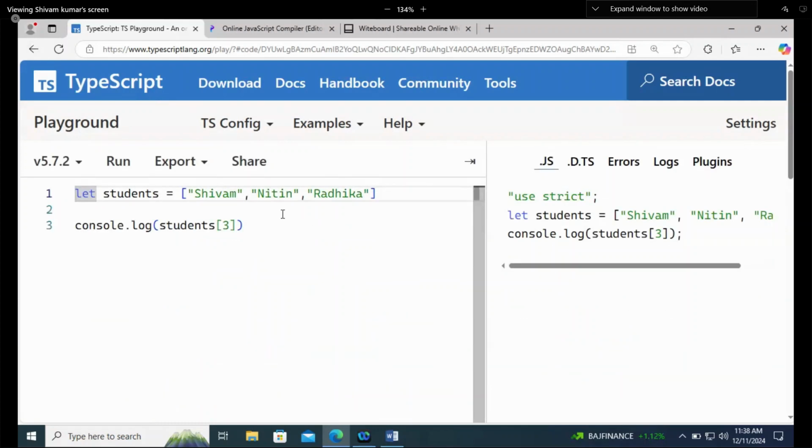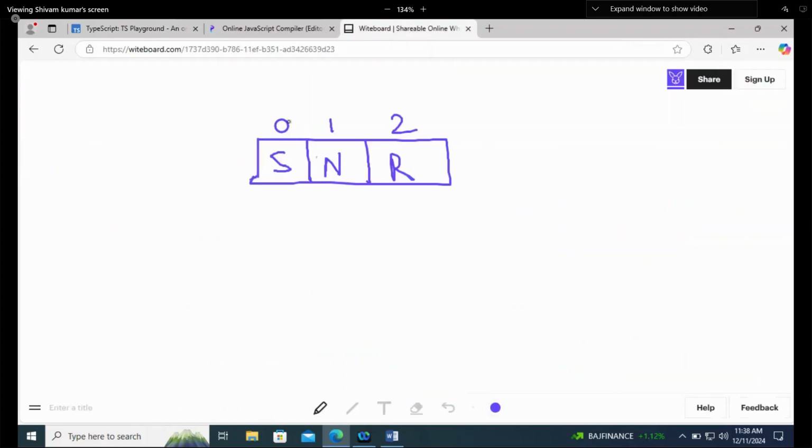Okay, so that's how we use it. But the question is why the indexing starts from 0 by default. How many of you know this answer? It is not by default. First thing, if someone tells you that this is by default in programming, then ask the developer why they kept it like this. There might be some reason, right? So today we are going to discover that reason.